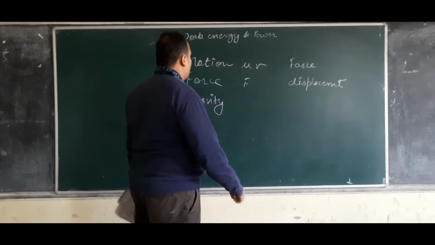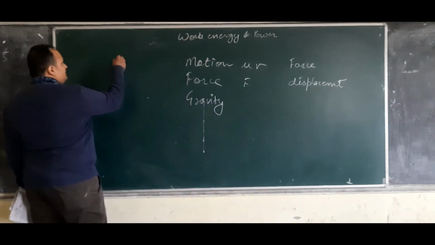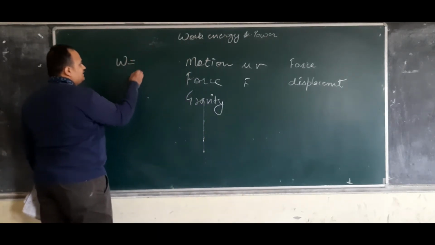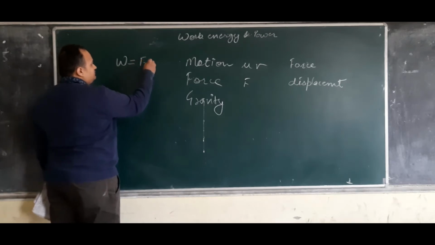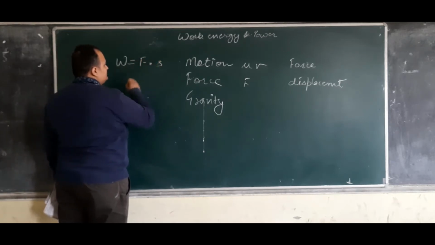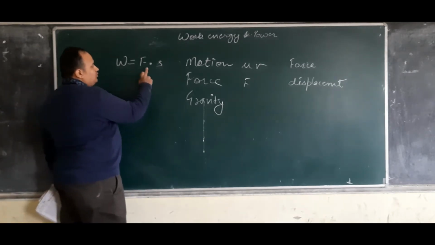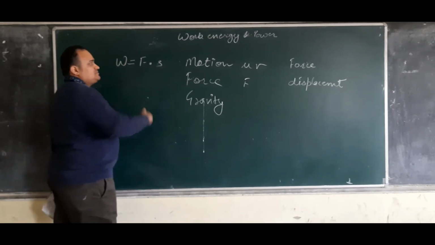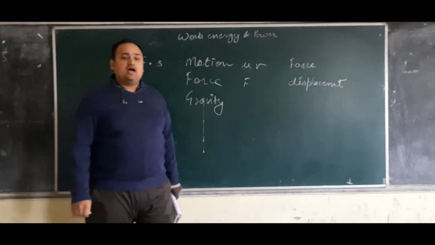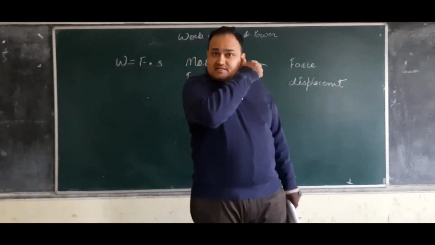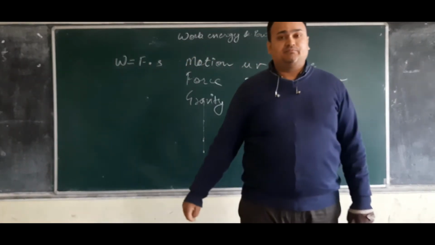So the formula for work done which we have here is W is equal to F into S. That is work done is equal to force into displacement. That is the very basic thing about work.